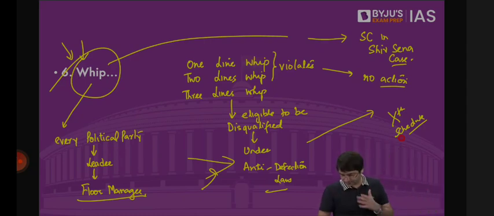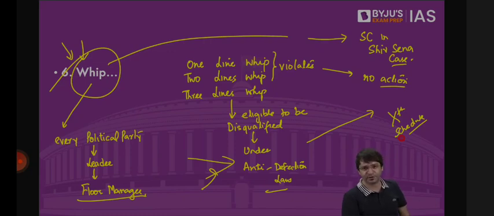Does UPA have a common whip? No, the whip is by a political party, not by the alliance, not by the coalition. So the Congress will have its whip in Rajya Sabha and Lok Sabha. BJP will have its whip in Lok Sabha and Rajya Sabha. Trinamool Congress will have its whip in Lok Sabha and Rajya Sabha.